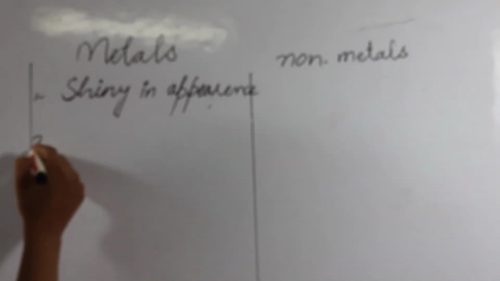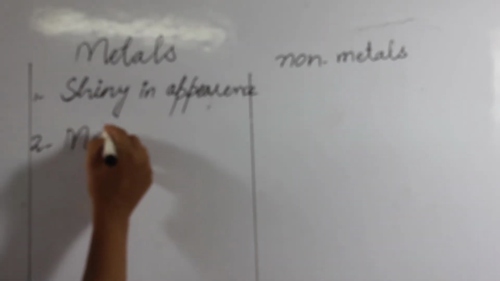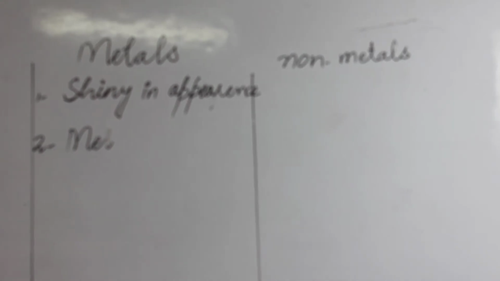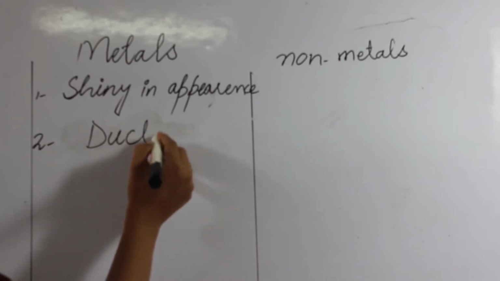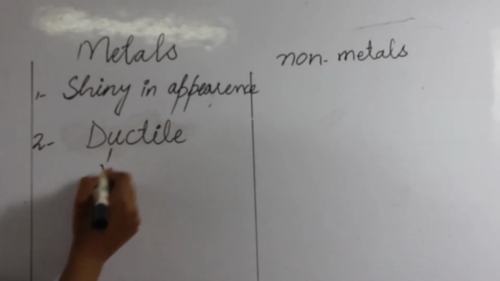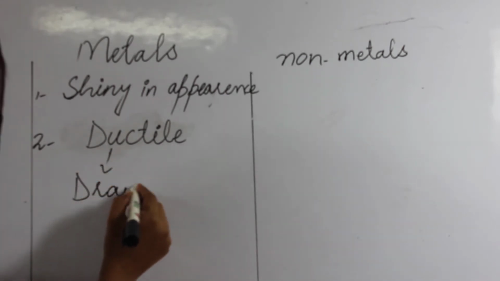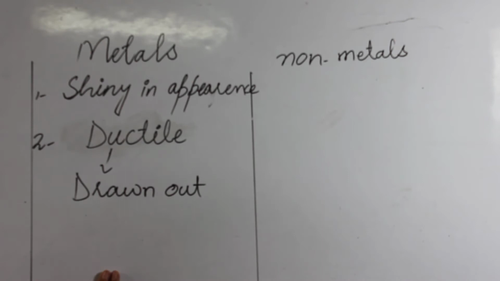And next, metals are ductile. Now what is ductile? Ductile means drawn out. Metals can be drawn out into thin wires. For example, copper can be drawn out into wires, and we use these wires in electricity. In wiring we use these copper wires.